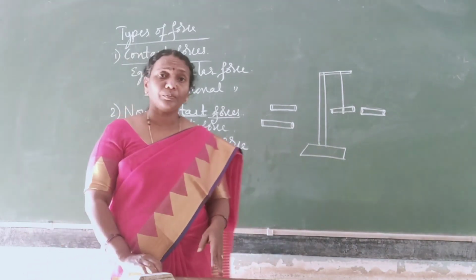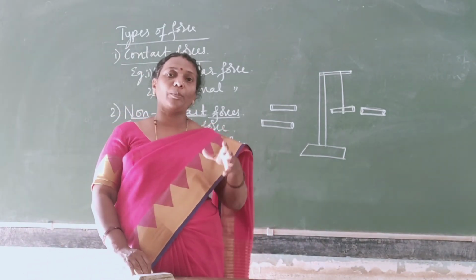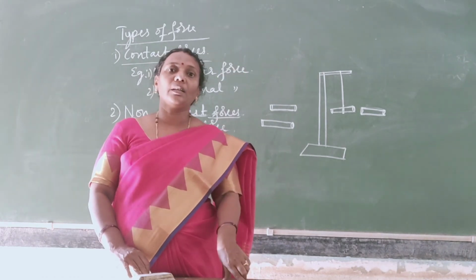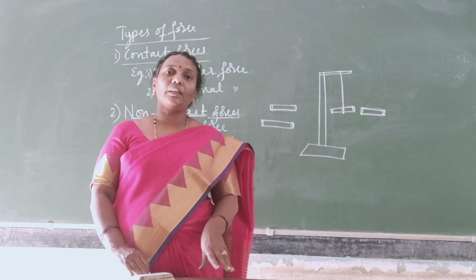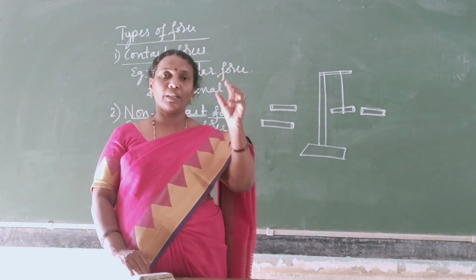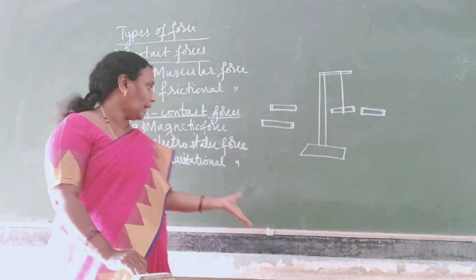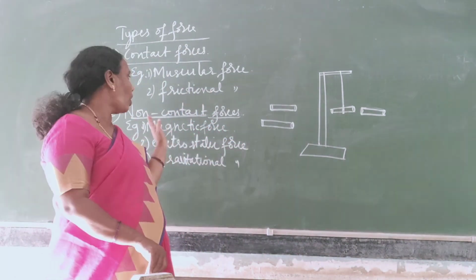Even if there is no contact between a body which is moving towards the earth and the earth, the objects always tend to move towards the earth, and that's why we call it a non-contact force.